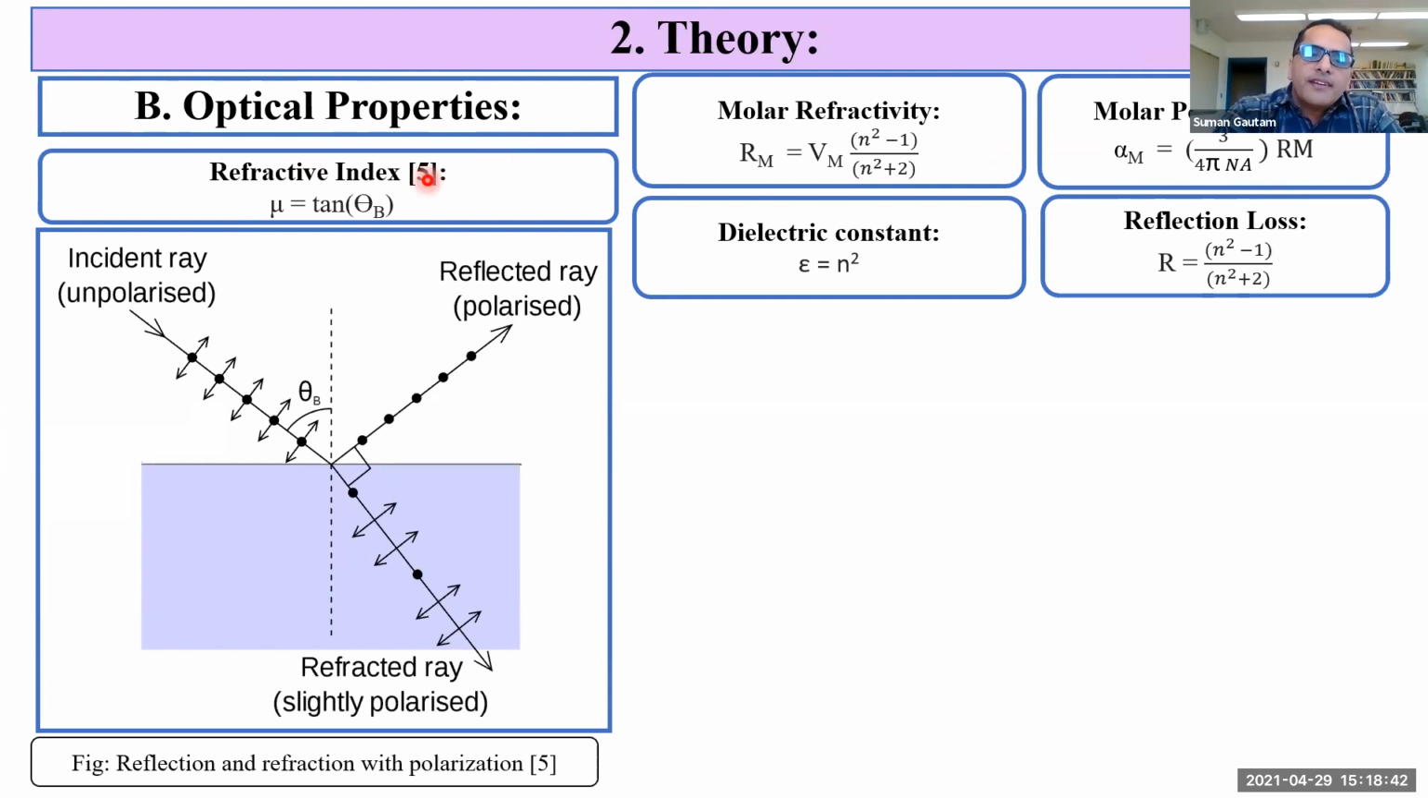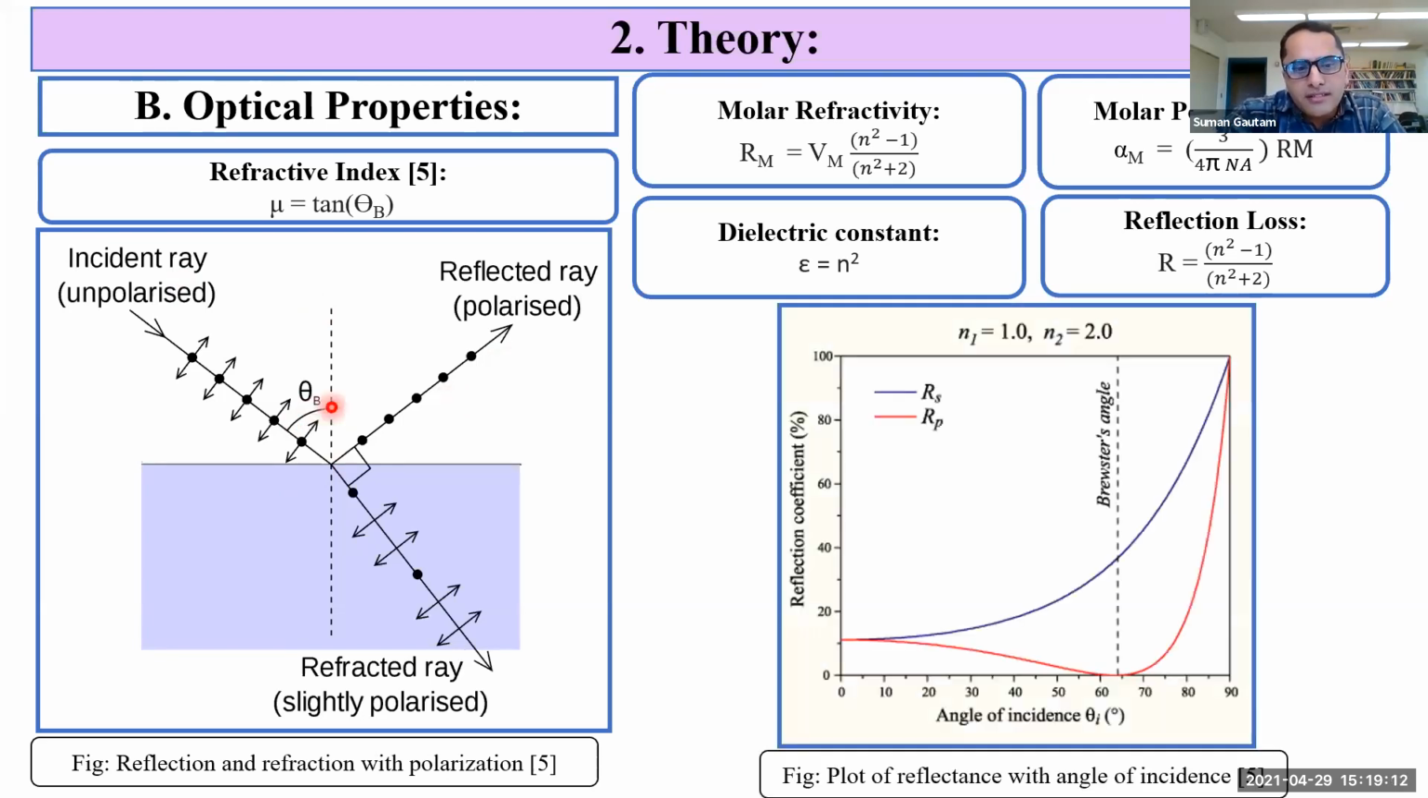The refractive index of the glass system is calculated using a method called Brewster's angle, and it is given by the equation shown here, where theta B is called Brewster's angle or polarizing angle. When unpolarized light is incident on a surface, a part of the light is refracted and a part of the light is reflected. As we go on increasing the angle of incidence, at a certain angle, the reflected light is completely polarized, and that angle is called Brewster's angle.